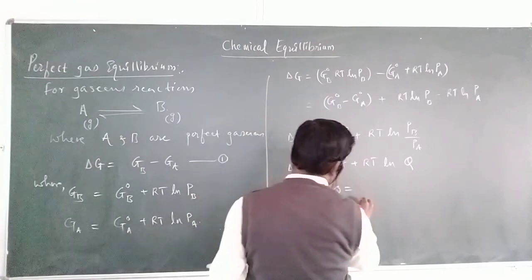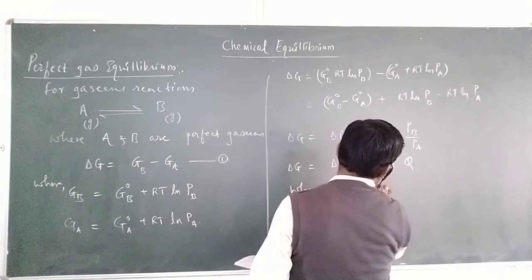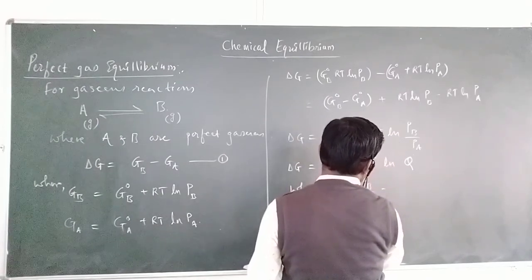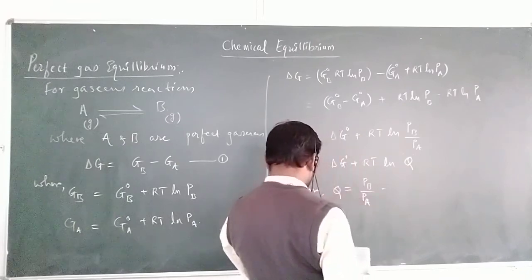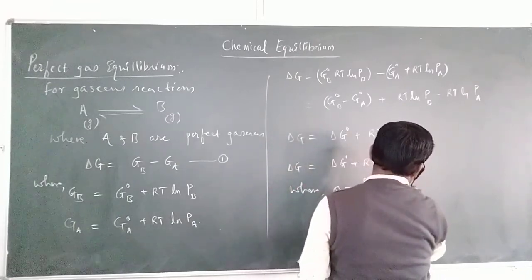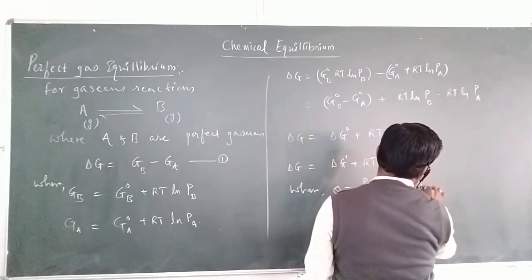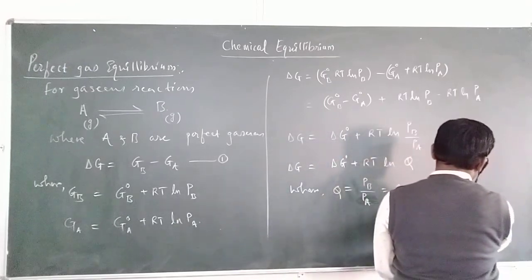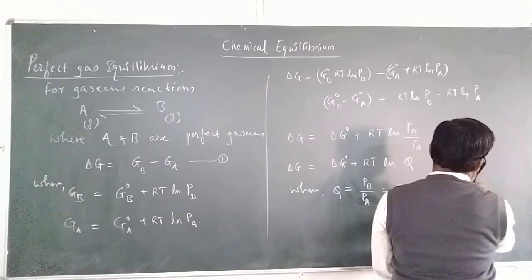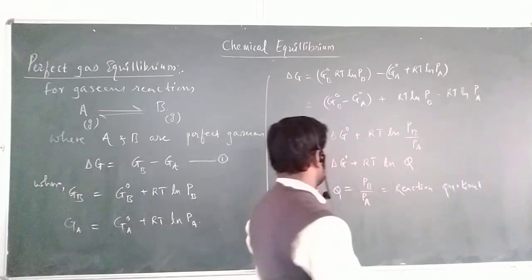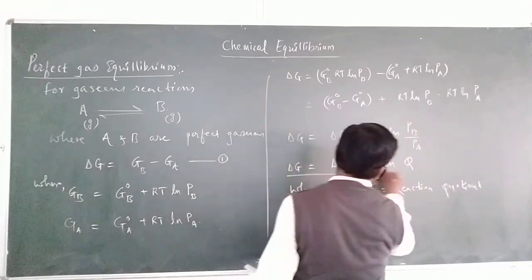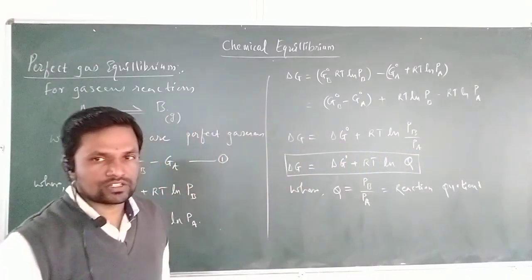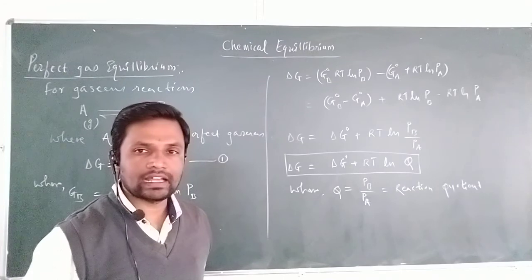Q is equal to PB upon PA, the partial pressure of B upon A, which is the reaction quotient. So here we can write, this is the reaction quotient, that is delta G is equal to delta G naught plus RT ln Q.